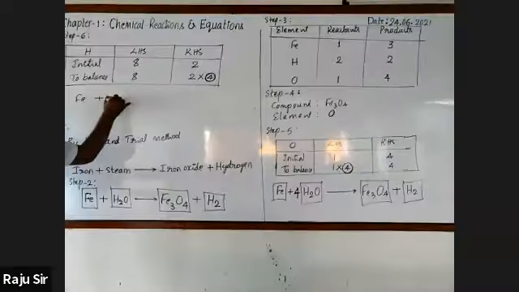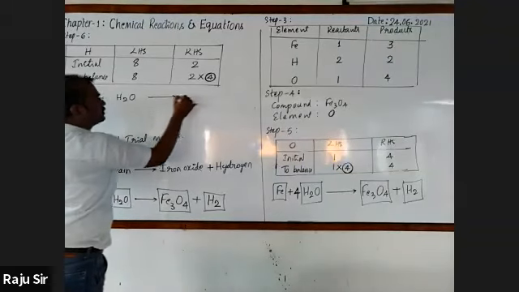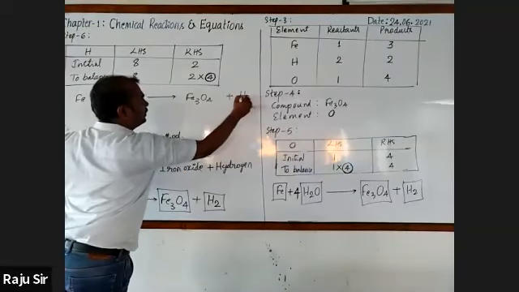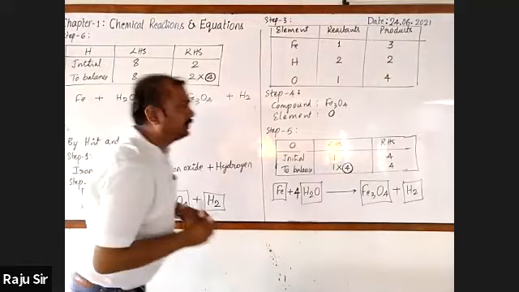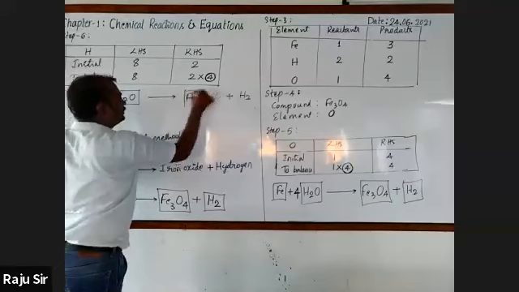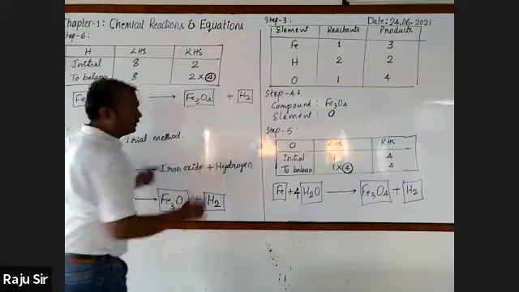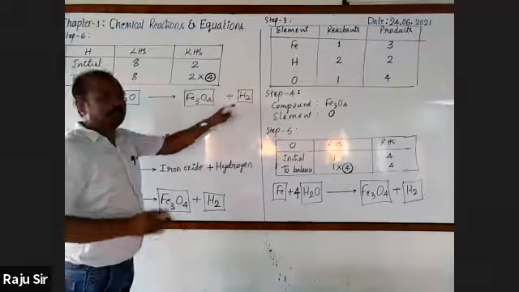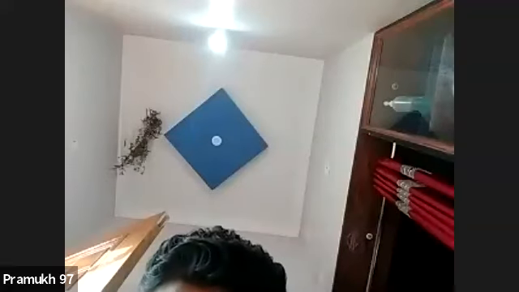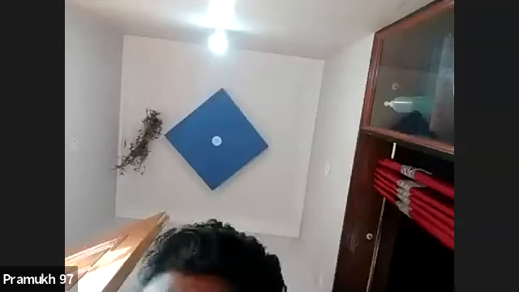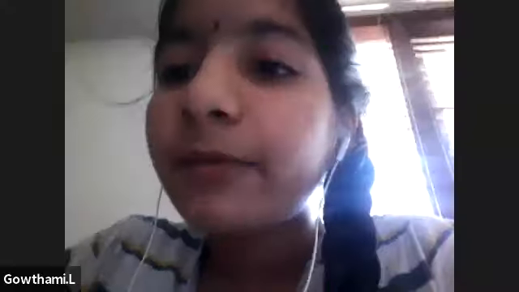Write the equation: Fe plus H2O gives rise to Fe3O4 plus H2. And please put a box around each of these: H2O, Fe3O4, then H2. Already oxygen has been balanced. I'll write 4 here, then we will multiply. Do you all understand? Yes, sir. Once again, explain from step 5, sir.